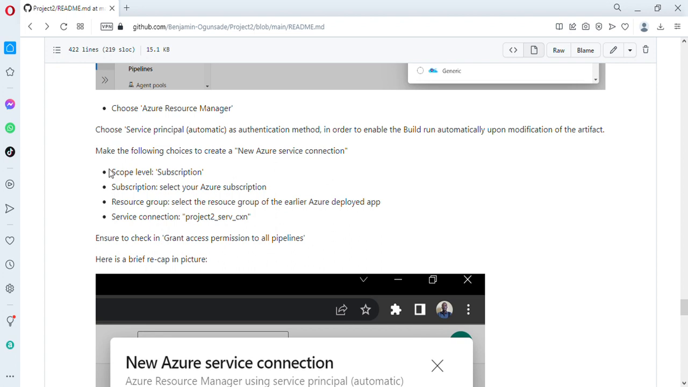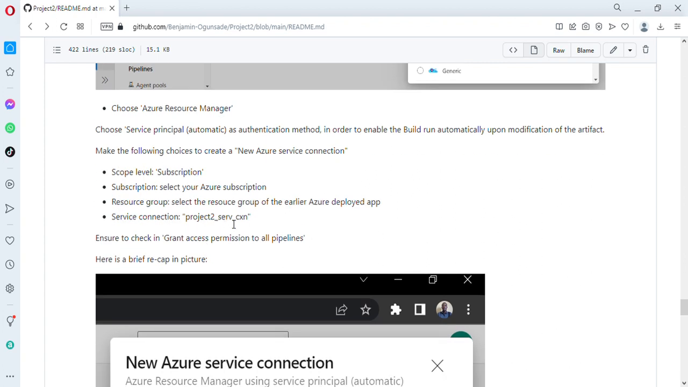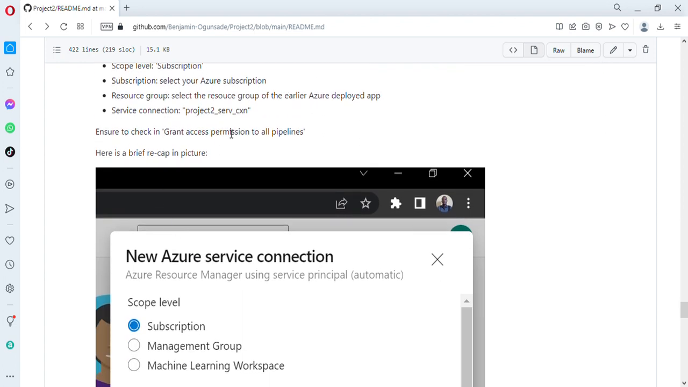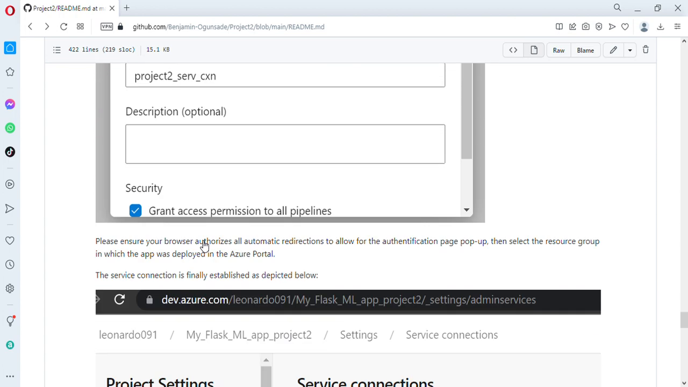So now we made the following choices when creating the new Azure service connection. We selected our current Azure subscription, and the scope level was subscription. The resource group was selected, which we had. The service connection was named project 2, the name I gave to it. And ensure you click grant access to all pipelines so that there will be automatic pipeline selection. So this is a recap of what I selected.